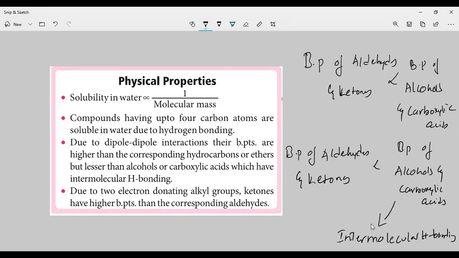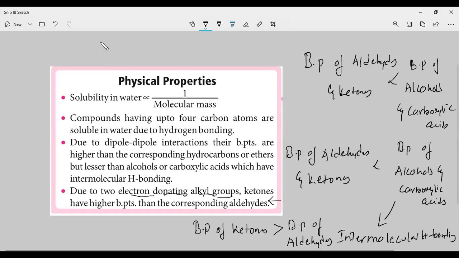And here is the fourth point, which is very important. I said the boiling point of ketones is more than the boiling point of aldehydes. Why? What is the reason here? Because ketones have two electron donating alkyl groups. So this is our physical property.